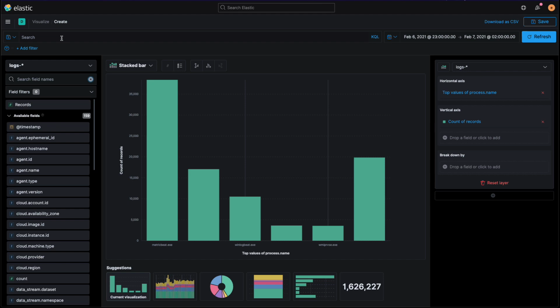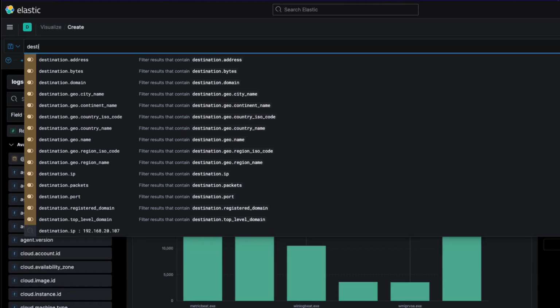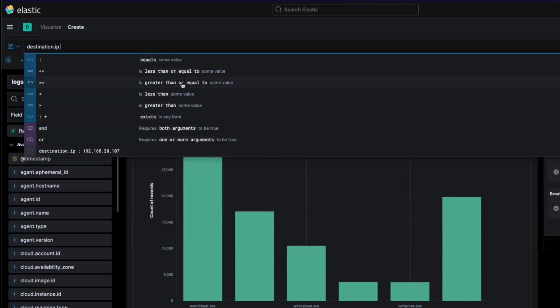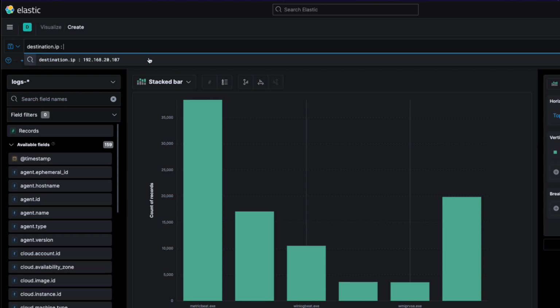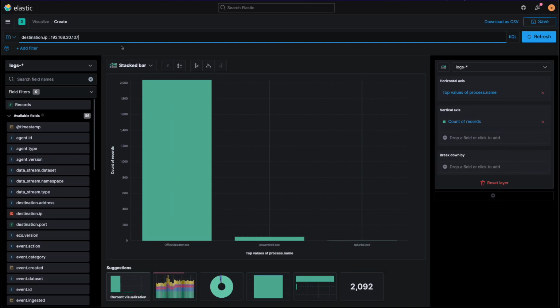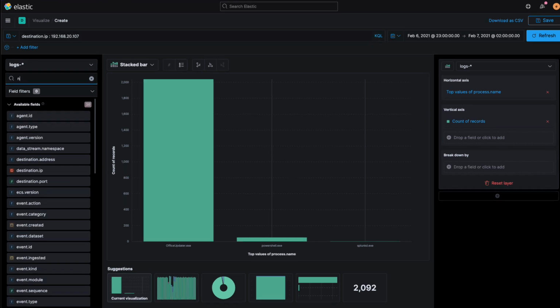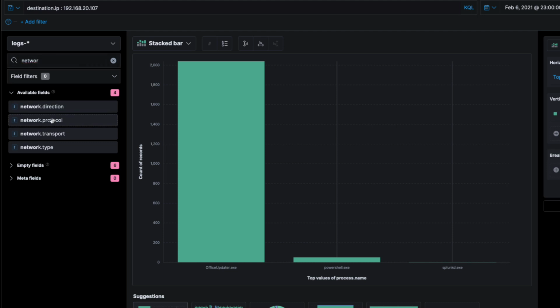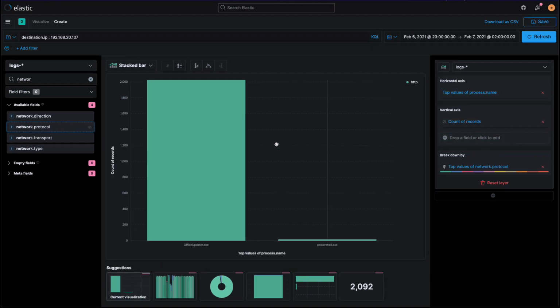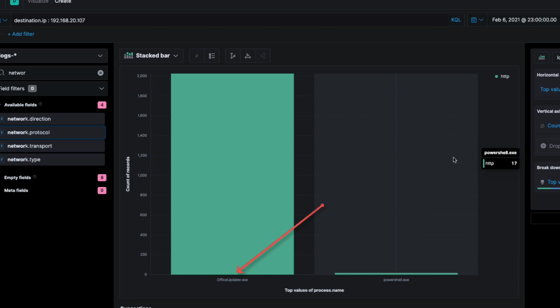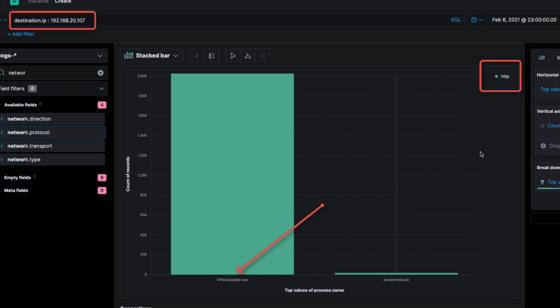We now want to filter these results to the destination of that .107 server, which we can type in the filter bar at the top. And then we want to break down this graph by the protocol so we can confirm what we've just seen in Discover. This gives us proof that the Office Updater process is sending a lot of requests via HTTP to that suspicious host .107 that we do not have control over and are highly suspicious of.